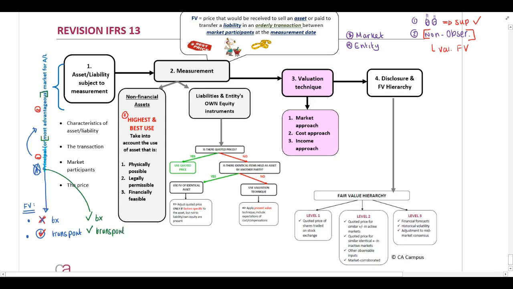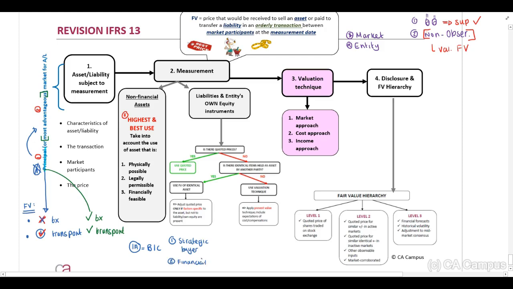Okay, now let's discuss our highest and best use. The definition indicates that the use of a non-financial asset by market participants that would maximize the value of the asset or the group of assets and liabilities. I'm going to explain this by means of a basic example. In our example, we have an intangible asset that we are purchasing via a business combination. But this asset can be used by either strategic buyers or by financial buyers.